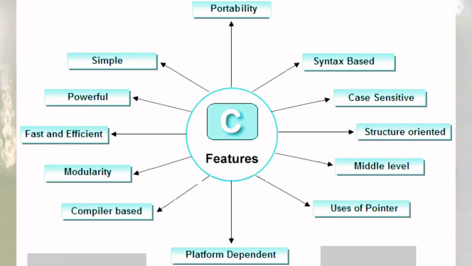In this lecture, I am going to talk about features of C language. If you look here, there are different features: syntax based, portability, simple, powerful, platform dependent, modularity. In this picture, we will discuss around 4 to 5 points. That is, what exactly is meant by portable, platform dependent, middle level, and case sensitive. All those things we will discuss one by one.